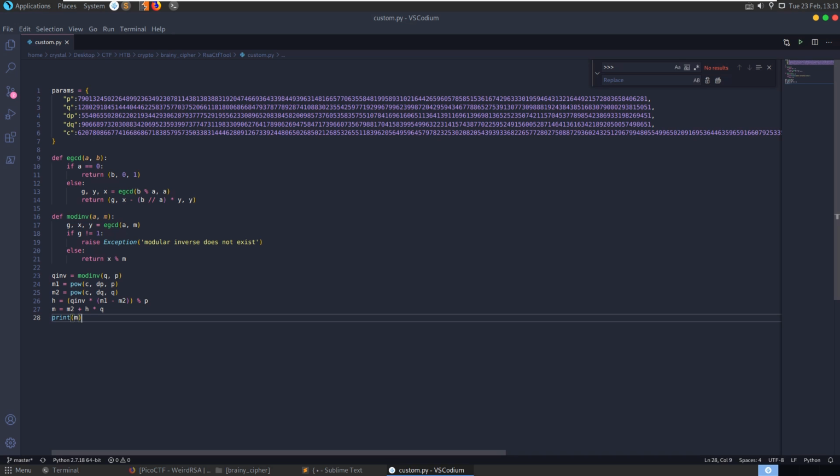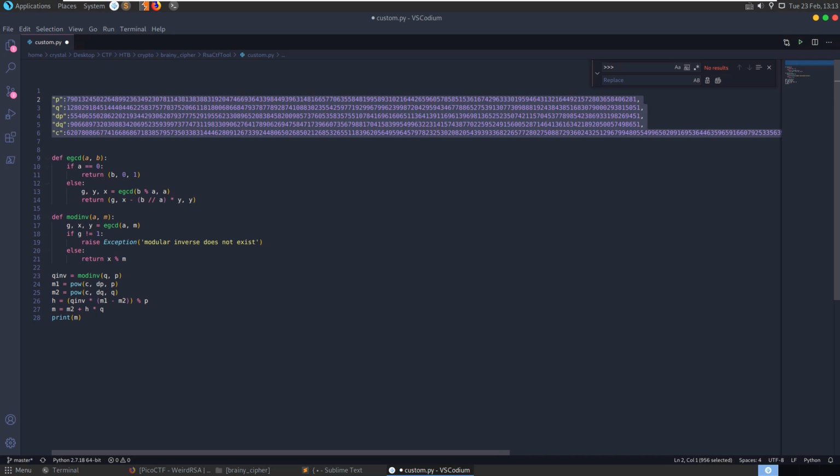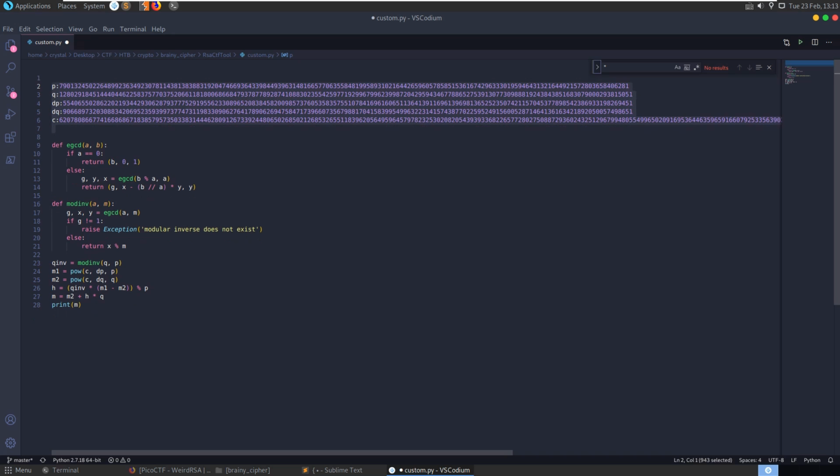Just trying to think, it's probably going to be easier just to take this out of a dictionary. Get rid of these commas at the end. And then we don't have any other quotes in here, so let's just replace all quotes with nothing. And then I don't know how to do inside selection here.